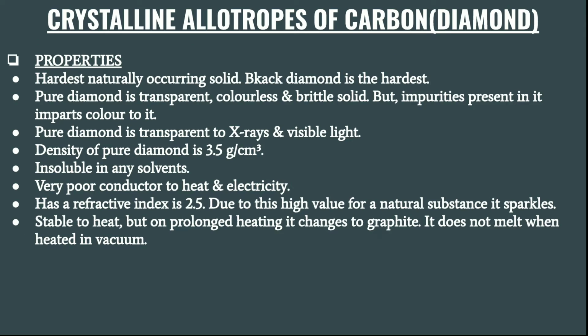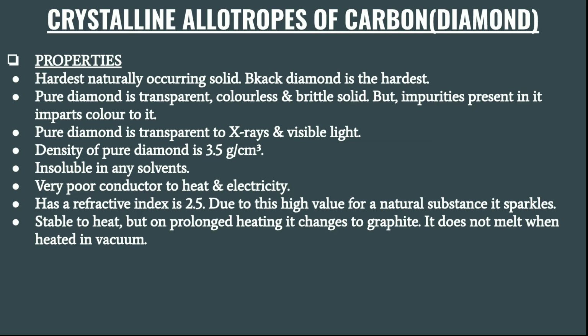Next are the properties of diamond. It is the hardest naturally occurring solid, and the black diamond is the hardest one, the hardest substance known in nature. Pure diamond is transparent, colorless, and a brittle solid. But impurities present in it give coloring to the diamond.